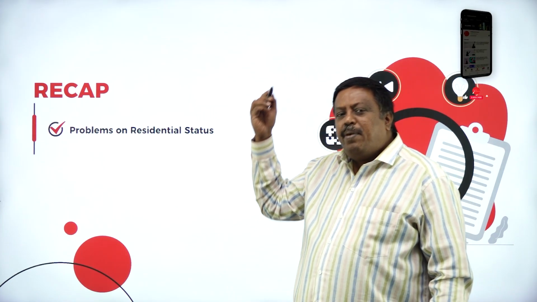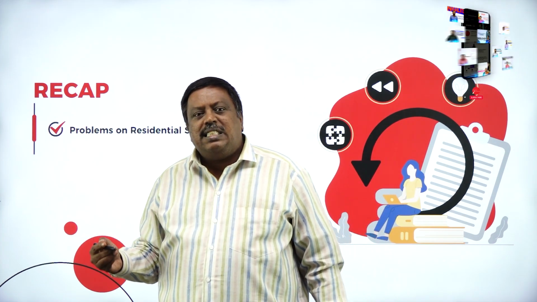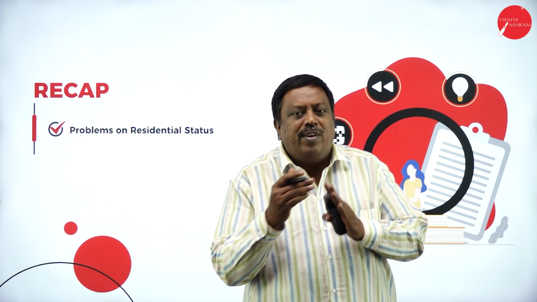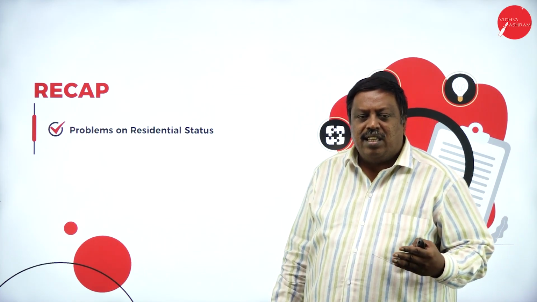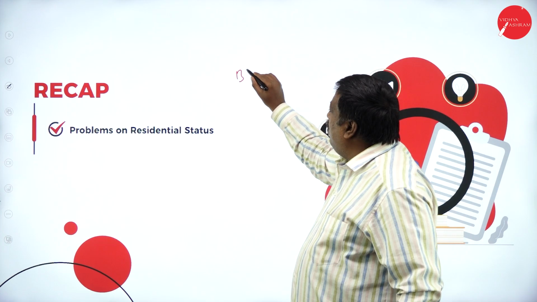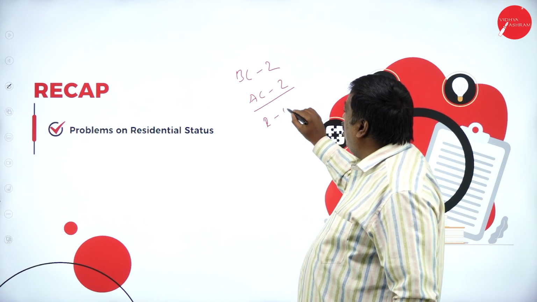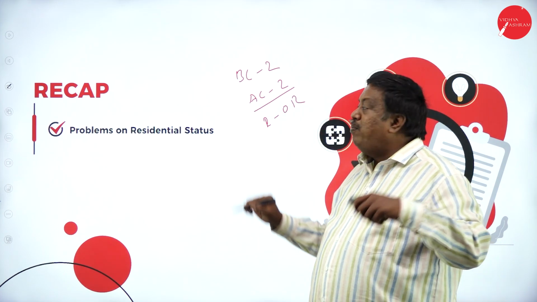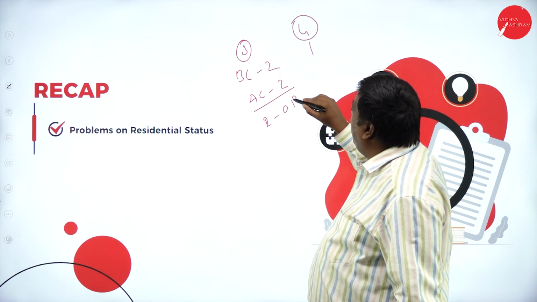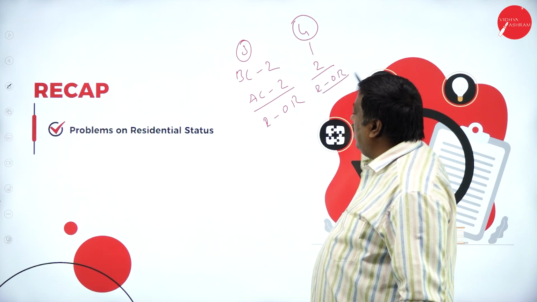In our previous session, we solved 2 problems where an assessee has left India in a certain month and returned after a certain number of days. What was his residential status? In problem number 3, he satisfied both the basic condition and the additional condition, so his status was resident, ordinarily resident. And in problem number 4, he satisfied 1 basic condition and 2 additional conditions. Therefore, his status was resident, ordinarily resident.